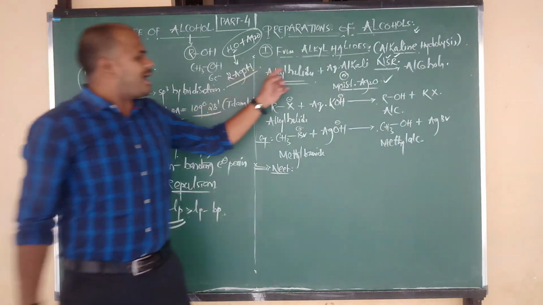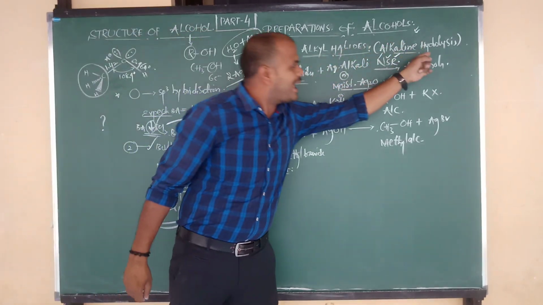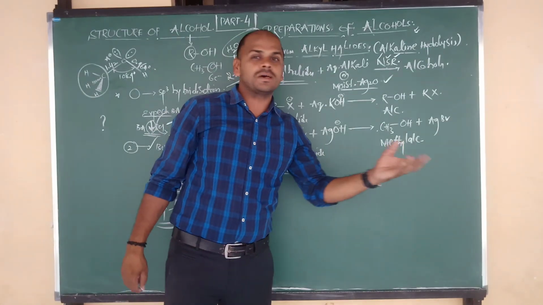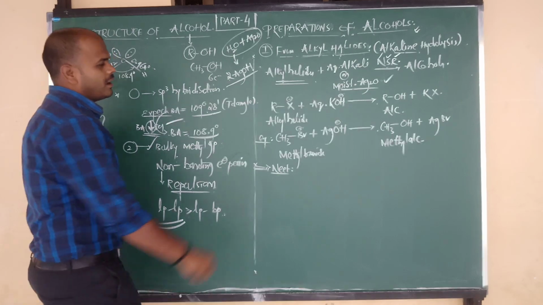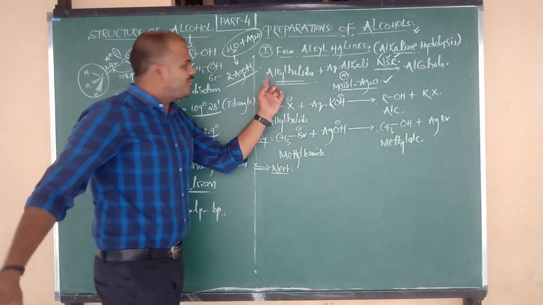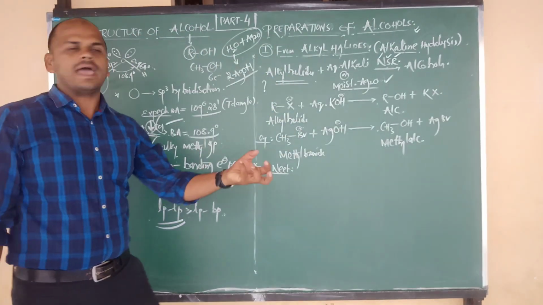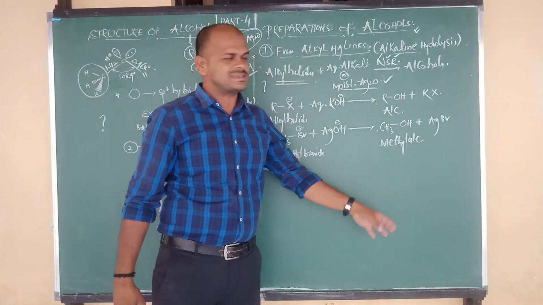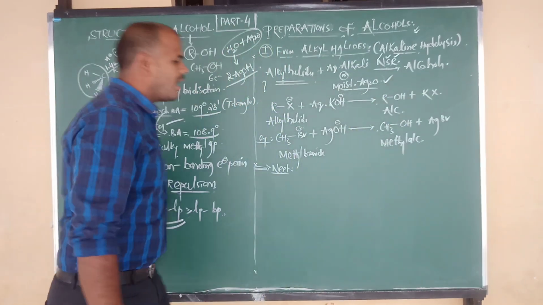Here alkyl halides undergo alkaline hydrolysis and give alcohol as the product. They will ask you the question: which alkyl halide is more reactive towards alkaline hydrolysis for the preparation of alcohol?